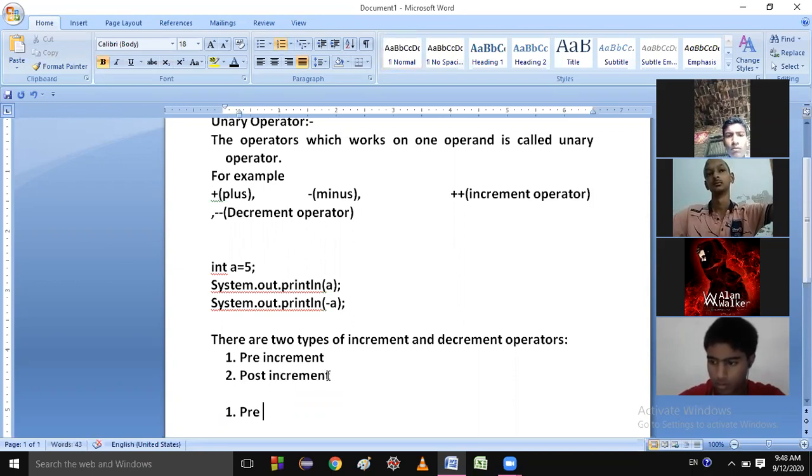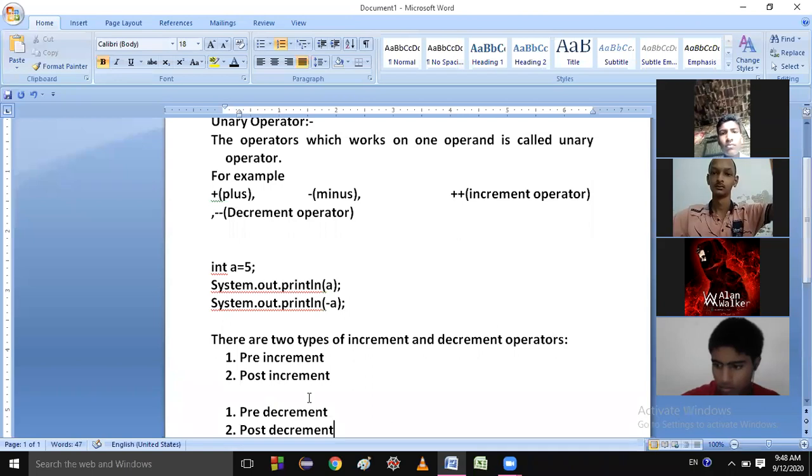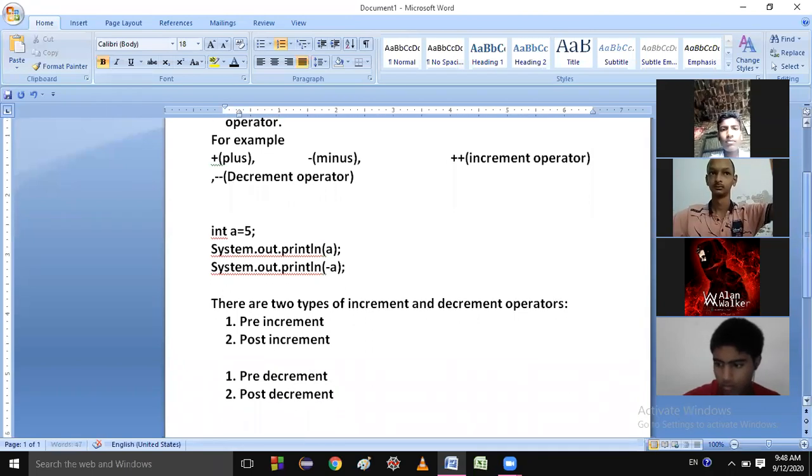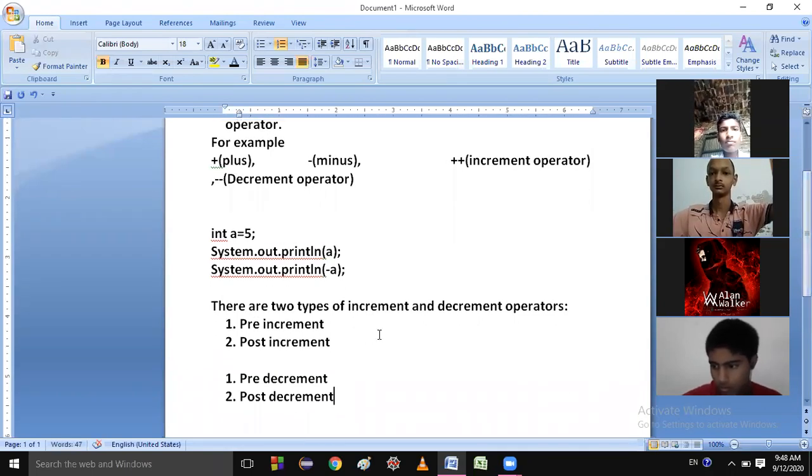Next one is pre-decrement, next one is post-decrement. These are the types of plus plus and minus minus. Plus plus is called the increment operator, and it is of two types, pre-increment and post-increment. The decrement operator is also of two types, pre-decrement and post-decrement.